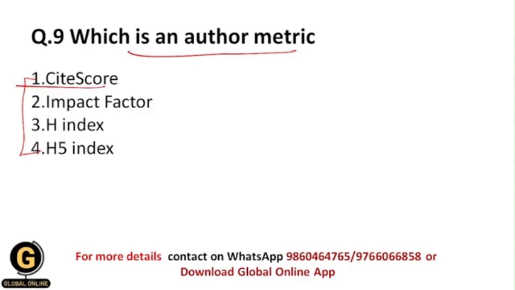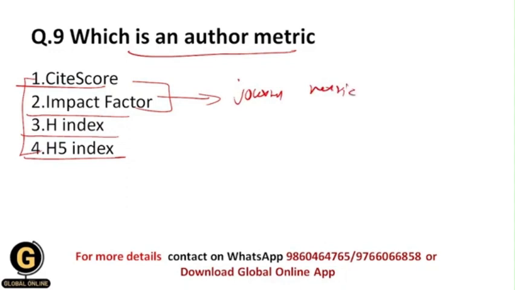So whether it is site score, impact factor, H index, or H5 index. Students, from these options, we have seen earlier in this video that site score and impact factor are both journal metrics. Journal metric means that by the scores of site score and impact factor, you give the credit to a specific journal, and that's why this is called a journal metric. You give the values to the journal, okay. And that's why these two options get eliminated, because this is not an author metric.